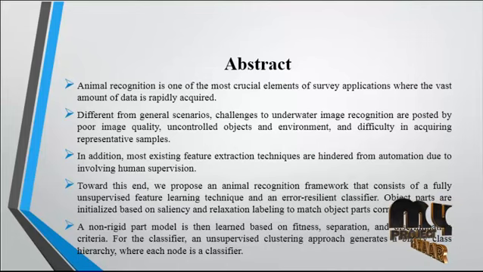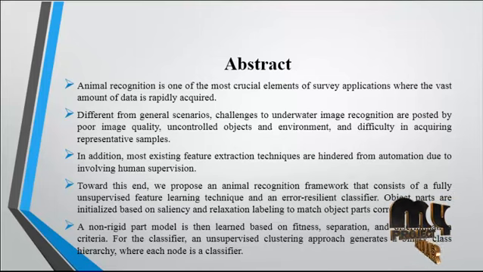Hence, this process consists of three elements: segmentation, feature extraction and classification. In the segmentation part, the animal regions will be extracted and the other backgrounds will be neglected. In feature extraction, the animal features such as patterns will be extracted from the animal regions, and then the classification will classify the species present in the dataset.